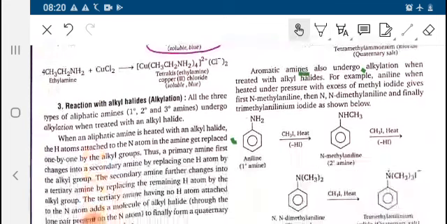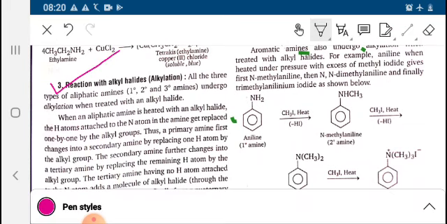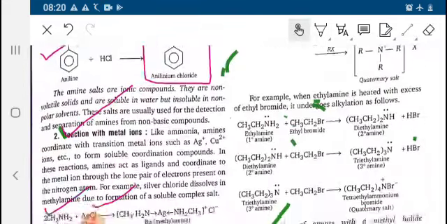Next is the alkylation process. All three types of aliphatic amines, 1 degree, 2 degree and 3 degree amines, undergo the alkylation process when treated with alkyl halide. When an aliphatic amine is heated with alkyl halide, the hydrogen atoms attached to the nitrogen atom in the amine get replaced. Now let us see how the reaction takes place.